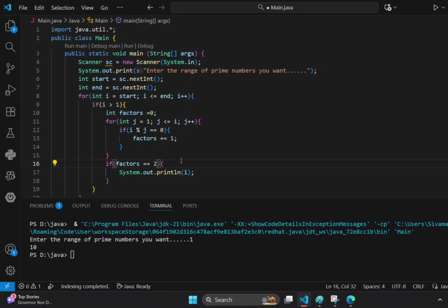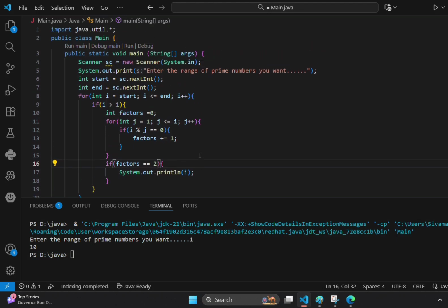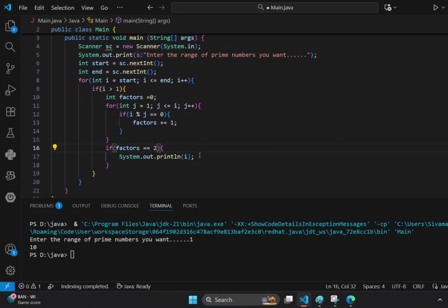Let me check if there are any mistakes again. No, I think, yeah, I am starting and ending with i and j. The reason is that one only. We are taking 1 and itself as the divisors of the number, right? So the factors should be 2. That means no other numbers will divide that particular prime number, right? Yeah, this is the reason.